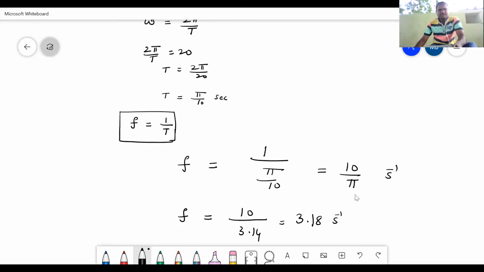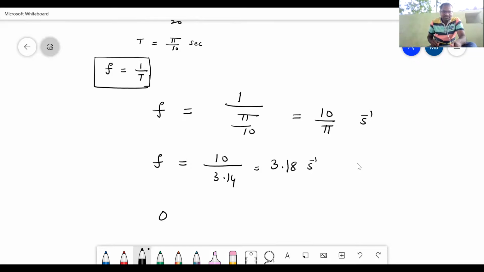Yes. Now, next, what do we still want? Initial phase. On comparison, initial phase is equal to 0.5. It is an angle, so that's why we need to write the unit radian. Finish. Like this, sometimes in your CET examination, they may ask, just on comparison. Just have an idea of this type of problems.